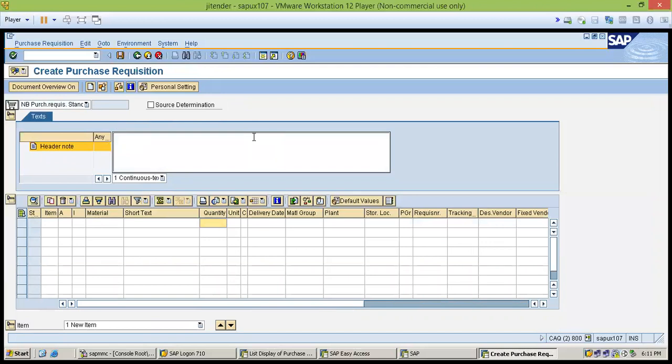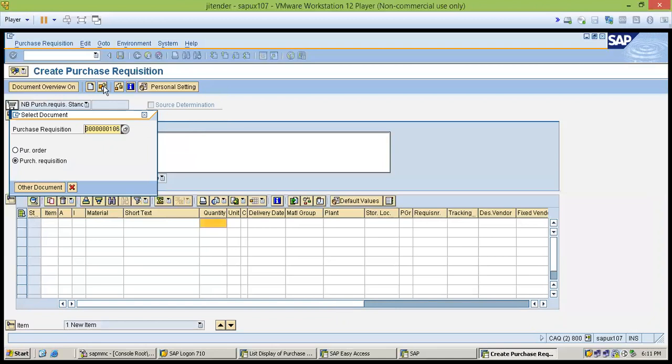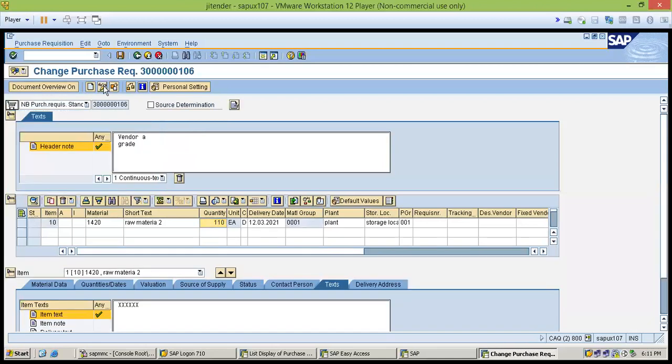Okay, so this is the PR, the request raised by different users for material and services. After this PR creation, the purchaser is the responsible person to process this PR and create the purchase order. What is the purchase order? The purchase order is an external document, while the purchase requisition was the internal document.